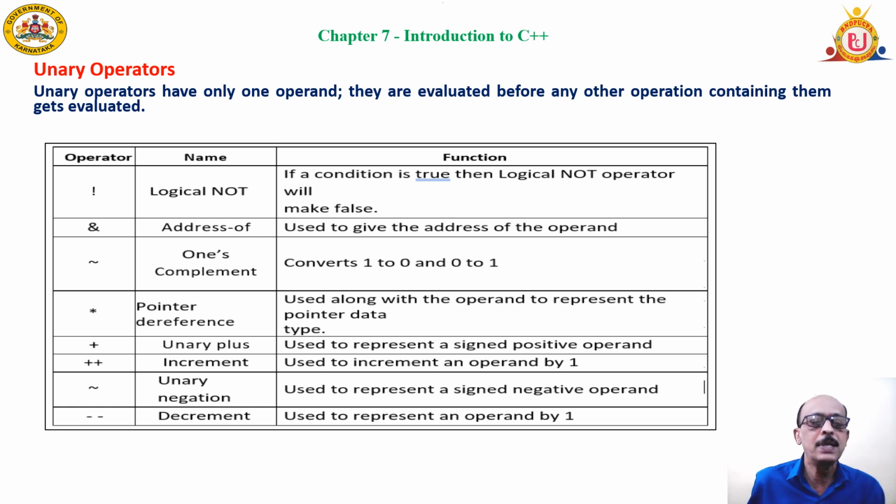Similarly, plus, minus, and star are called unary operators because they need only one operand to operate. For example, star is a pointer operator. Plus is a unary operator to assign the sign. Plus plus is an increment operator. Minus minus is the decrement operator. They need only one operand to operate.